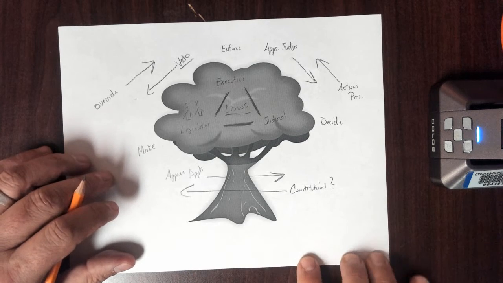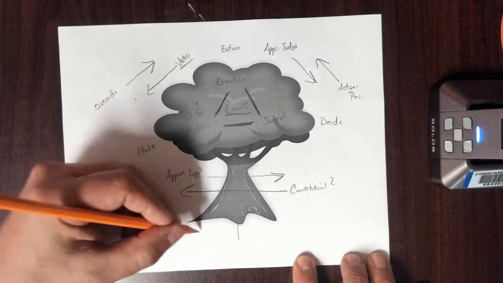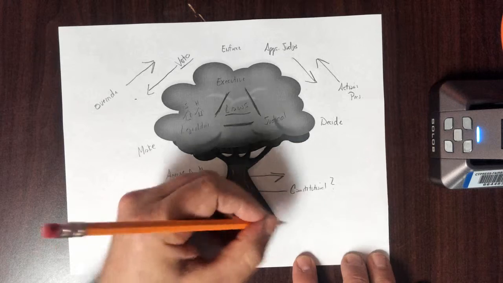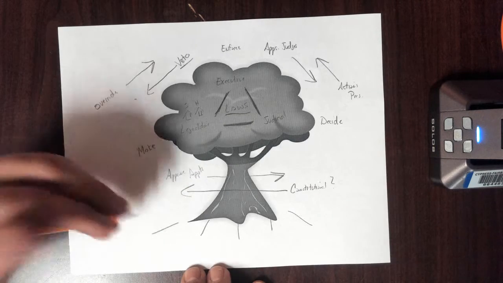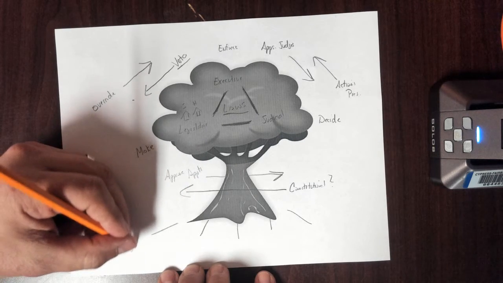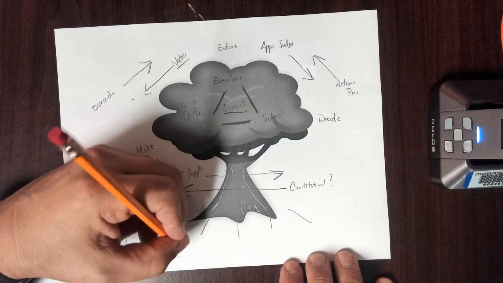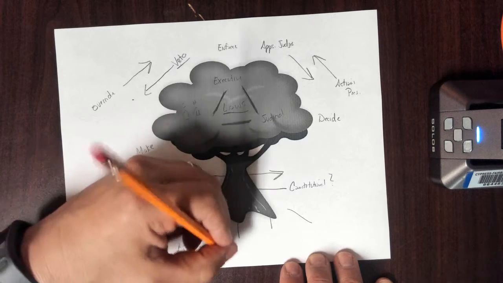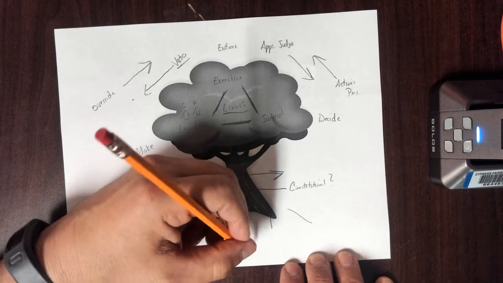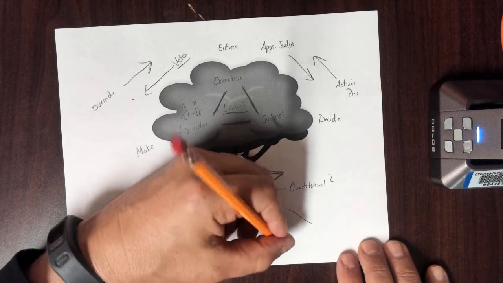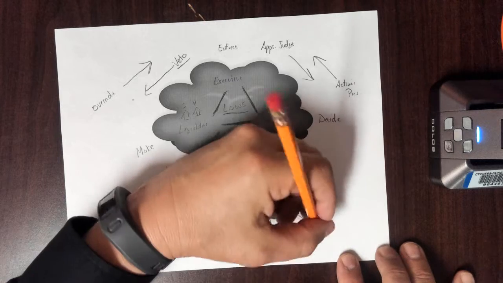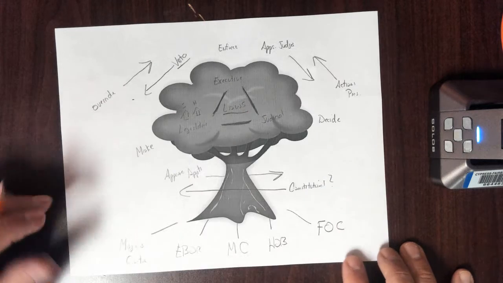Now all of this has been formed from documents that we have had in the past, and it starts with the Magna Carta, English Bill of Rights, Mayflower Compact, House of Burgesses, and the Fundamental Orders of Connecticut.